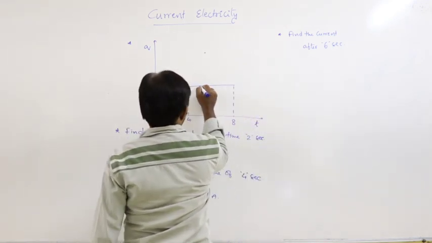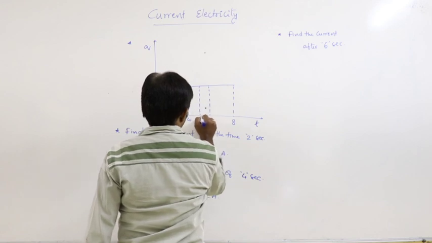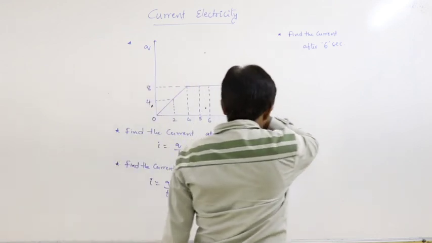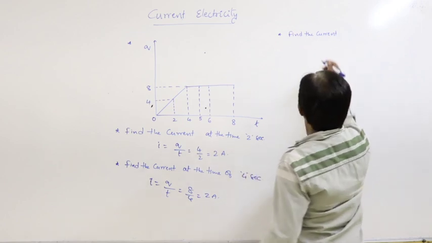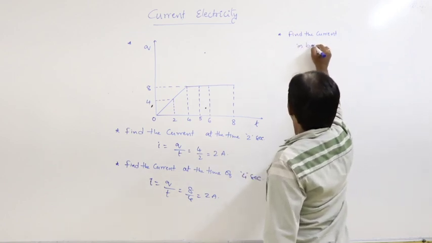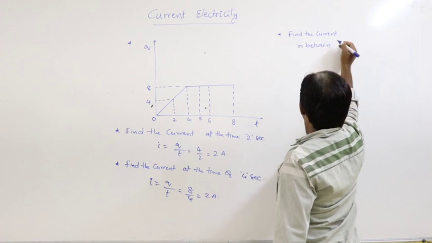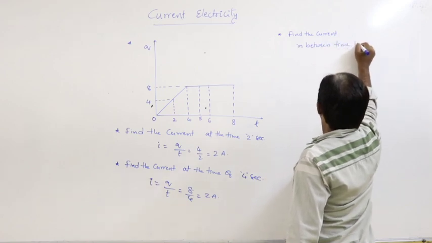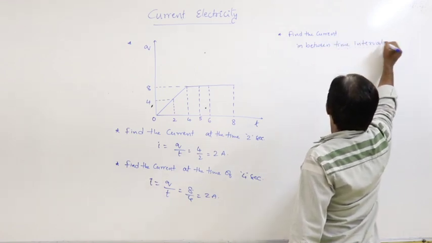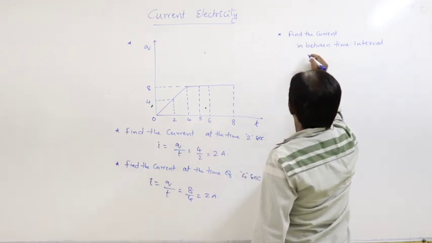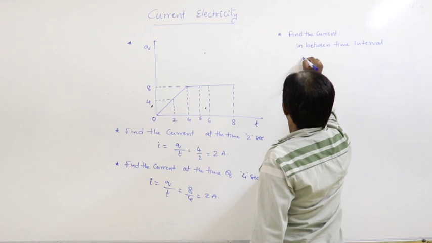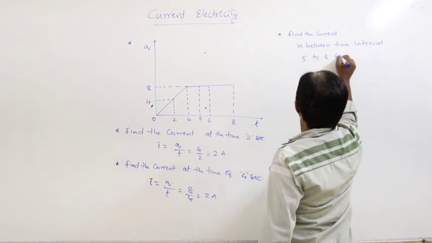So let us say, find the current in between the time interval 5 to 8 seconds.